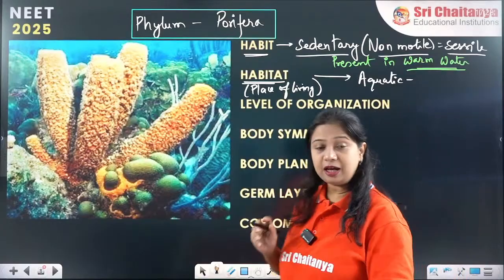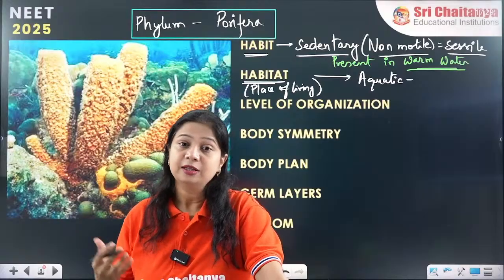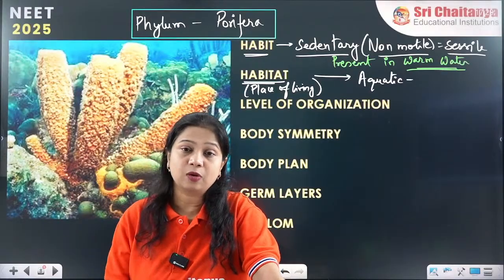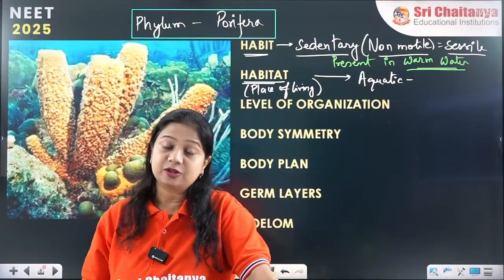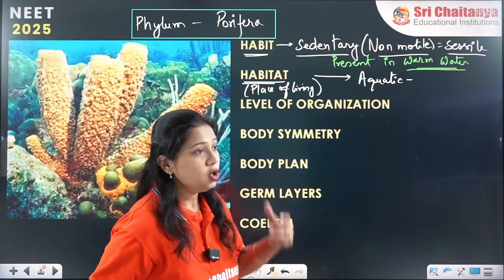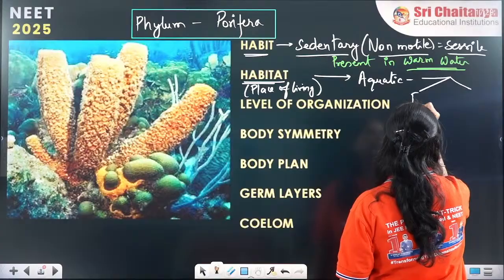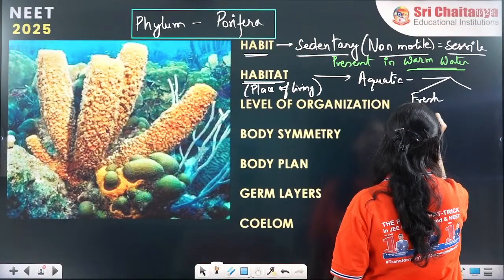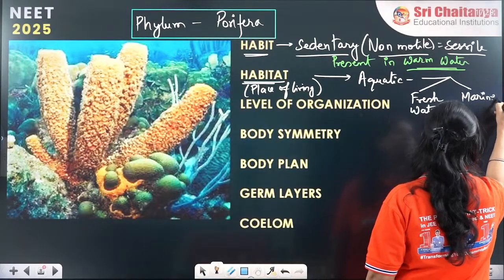Now in our first class we have studied how we differentiate the aquatic organisms. Some aquatic organisms can be freshwater forms, and some can be marine water forms.